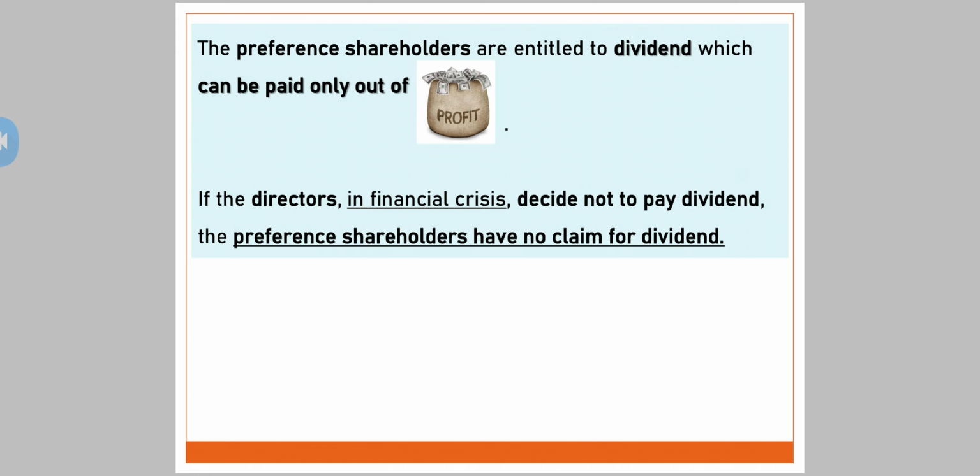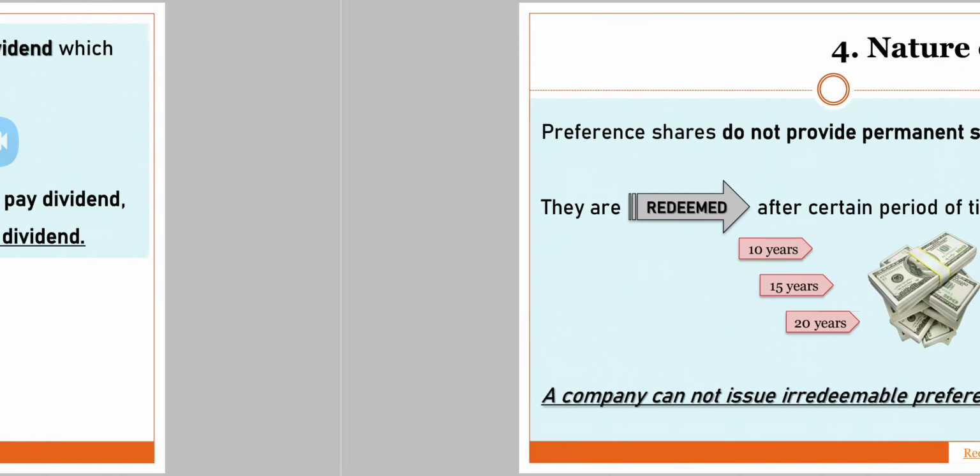Only and only out of profit. If the directors in financial crisis decide not to pay dividend, the preference shareholders have no claim for dividend. See, when the company is not making sustainable profit or when the company is going in loss, directors may not declare dividend for the preference shares and preference shareholders have no claim for dividend.